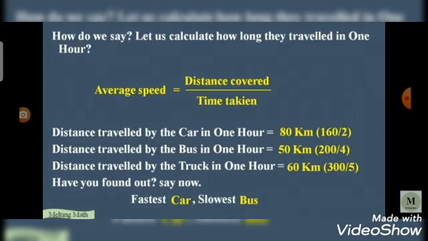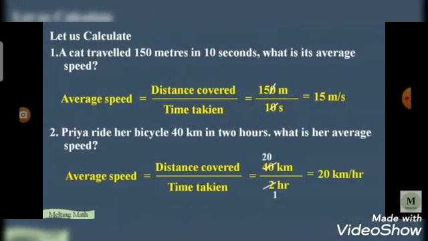Have you found out? Yes, the car is the fastest and the bus is the slowest one. Let us calculate some sums. A cat travels 150 meters in 10 seconds. What is its average speed?